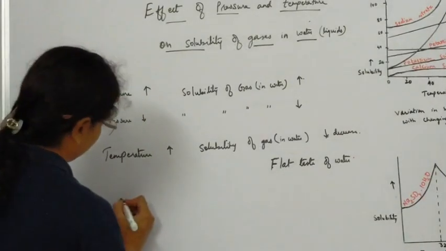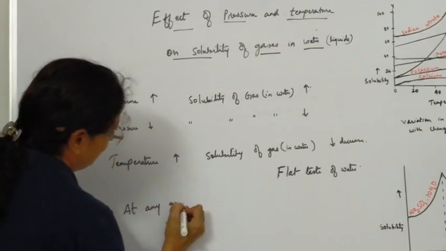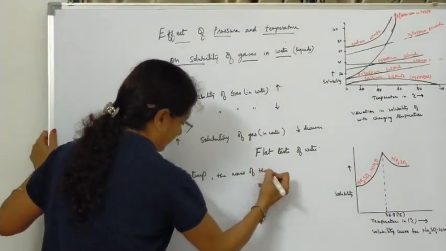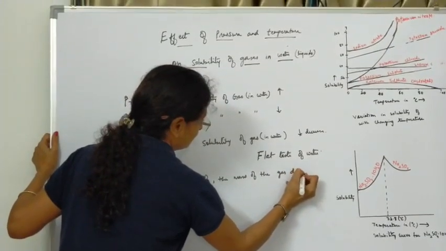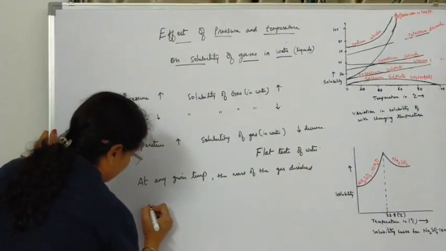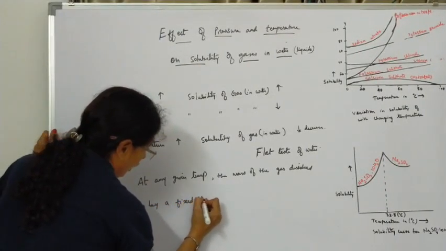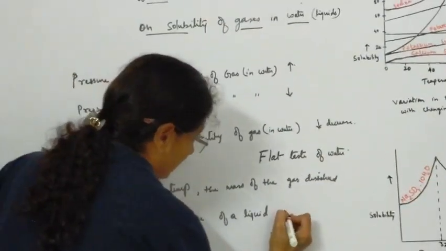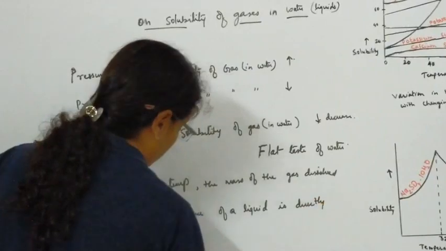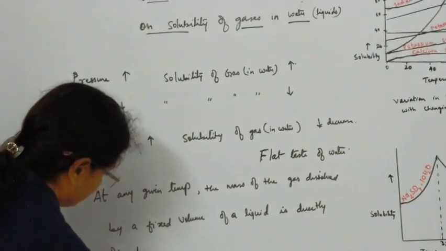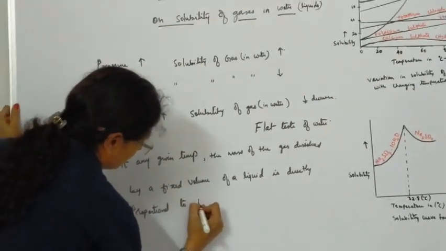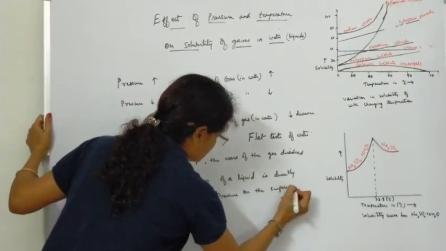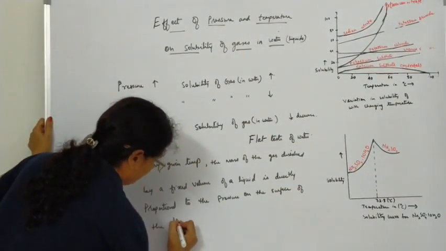So let me write down the law: at any given temperature, the mass of the gas dissolved by a fixed volume of a liquid is directly proportional to the pressure on the surface of the liquid.